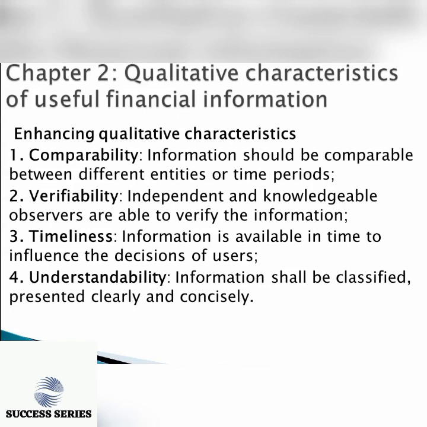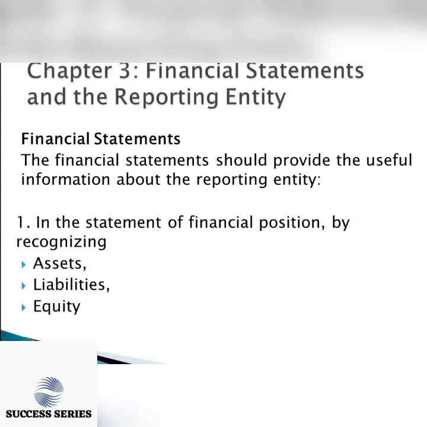Now let's move to the next chapter, chapter 3, financial statement and the reporting entity. Let's first begin with the first aspect, that's the financial statement. Now with a financial statement, we are saying an entity should provide financial statements about the following key items. The first financial statement to be considered is the statement of financial position. Here the statement of financial position moves in line with the accounting equation, and therefore we should recognize the assets, liabilities, and then equity of the organization.